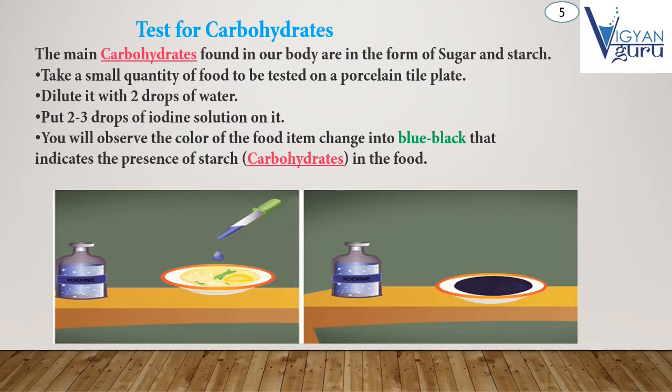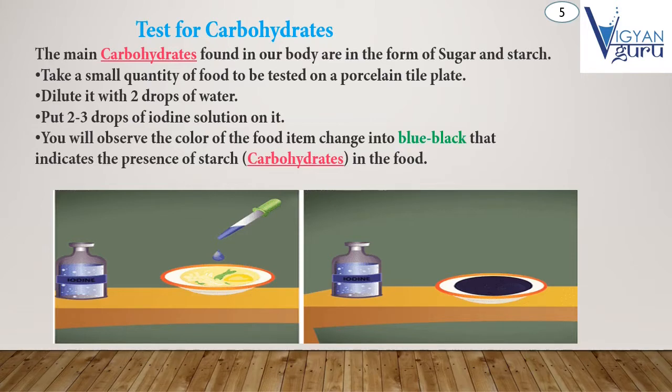Let's start the test process. The main carbohydrates found in our body are in the form of sugar and starch. First of all, we take a small quantity of the food to be tested on a porcelain tile plate, okay, and then dilute it with 2 drops of water.